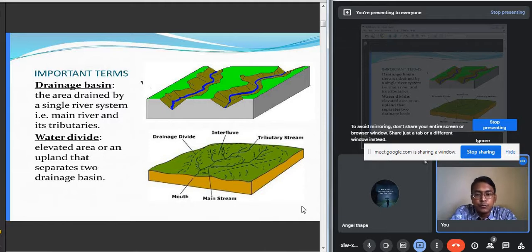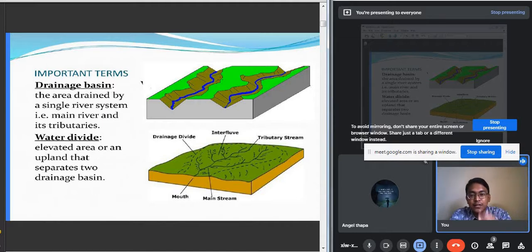Two more terms are there which we need to know, that is the drainage basin and water divide. So what is drainage basin and what is water divide, that I am going to explain now. Drainage basin basically refers to a particular geographical area which is drained by a single large river and its tributaries. Here you can see in this first image that two rivers are flowing from two different directions.